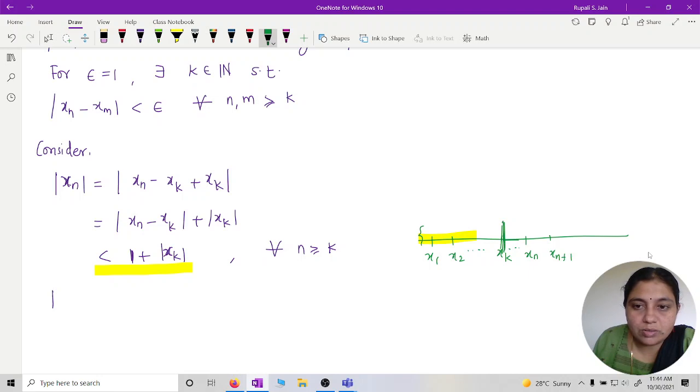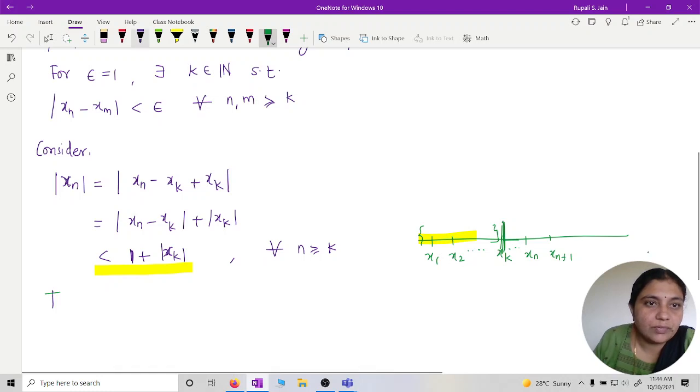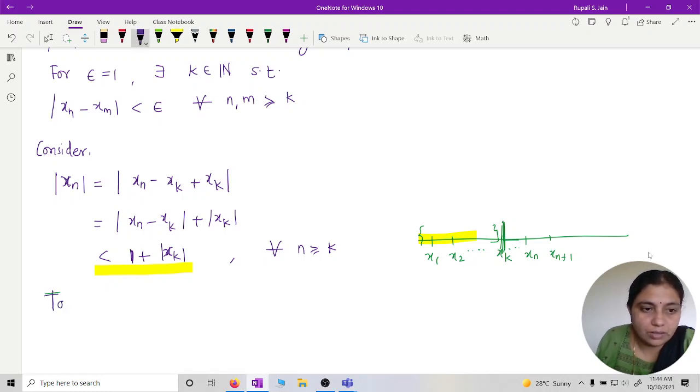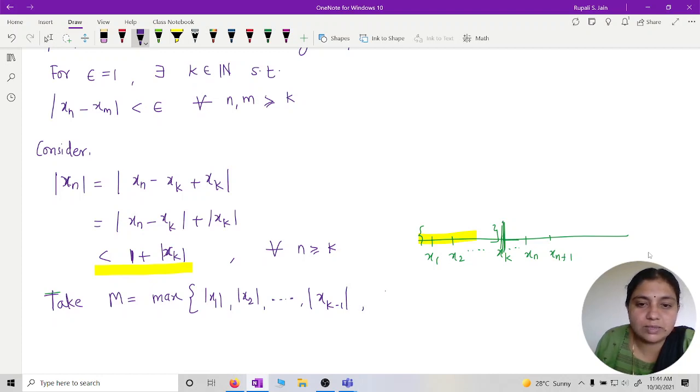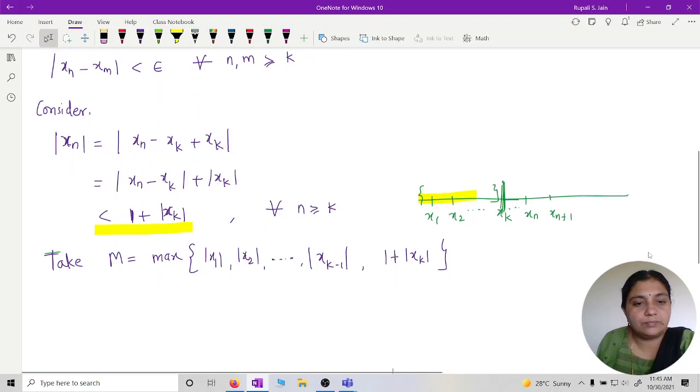We don't know about the earlier terms, so take M to be the maximum of mod of x1, mod of x2, and up to mod of xk minus 1, and for n greater than or equal to k, we have 1 plus mod of xk. So this M will work for all n.